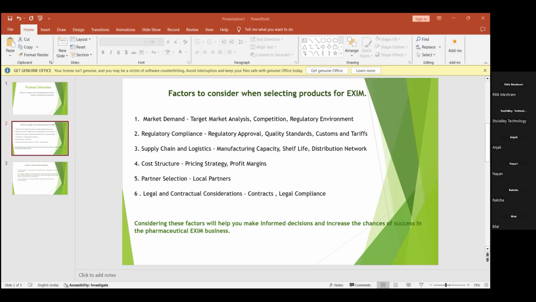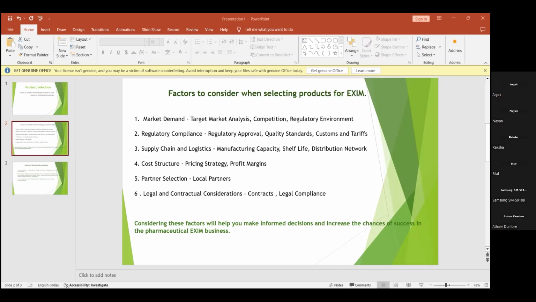And also it depends on the regulatory environment. Regulatory environment means ensuring the product meets the local regulations, which include packaging, labeling, and marketing requirements. That is the product packaging, how it is, and the labeling also, like how we label the particular product. It depends upon the design, labeling, name, everything, and other requirements needed in the market, like the design, the quantity. Everything is involved in this regulatory environment.